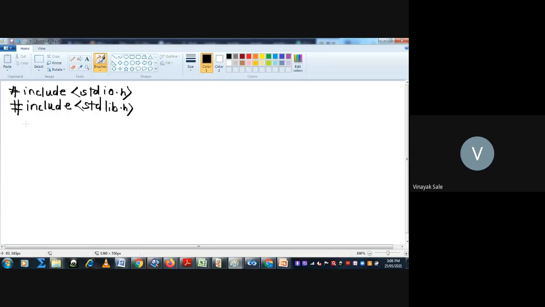Then you have to declare top, an integer top. You have to declare a pointer, suppose you have declared top equal to -1.